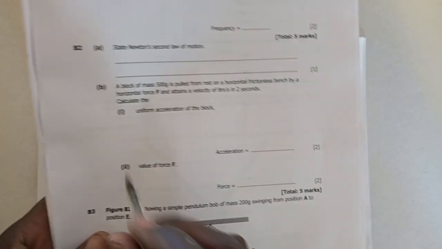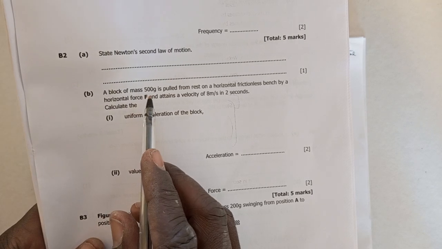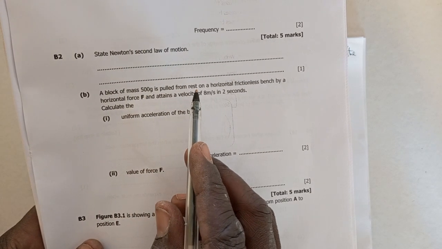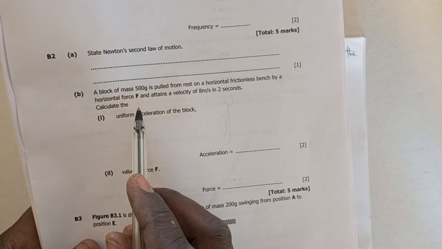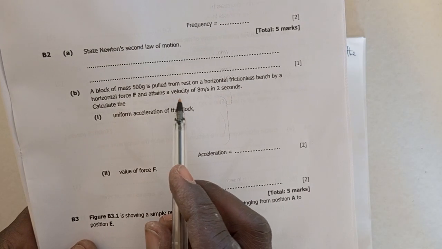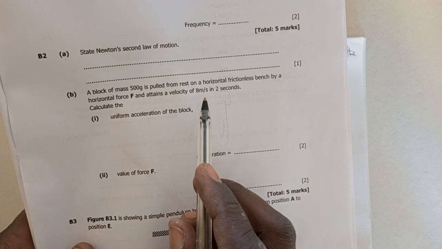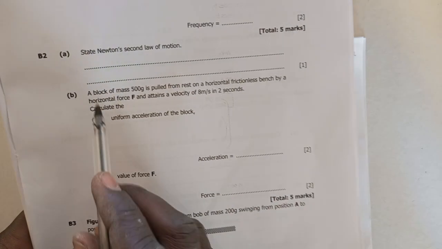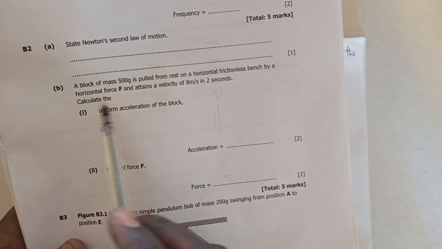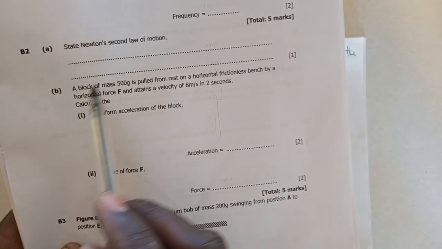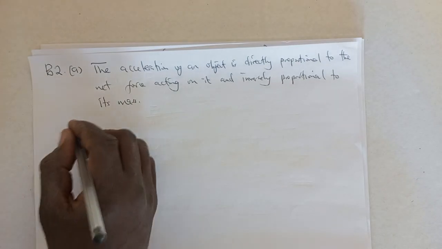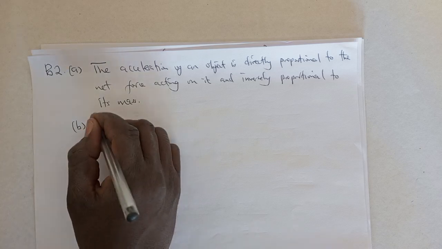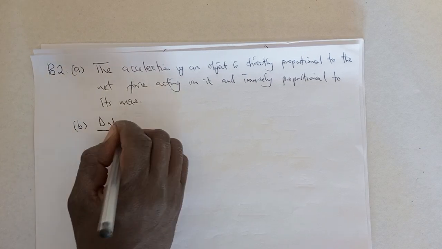Then we move forward. A block of mass 500 grams is pulled from rest on a horizontal frictionless bench by a horizontal force F and attains a velocity of 8 meters per second in 2 seconds. Now, before we go to the question, let's understand what this is. We are being told that there is a block of mass. So let's come up with the data. This is question B. What data can we gather from that?